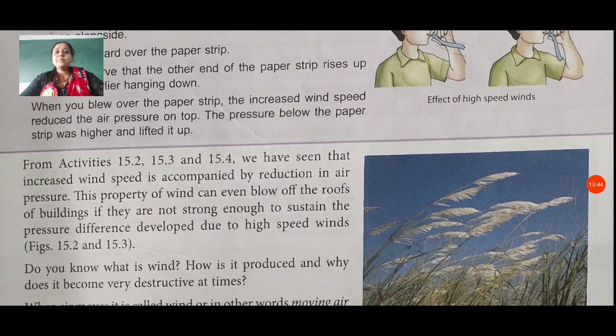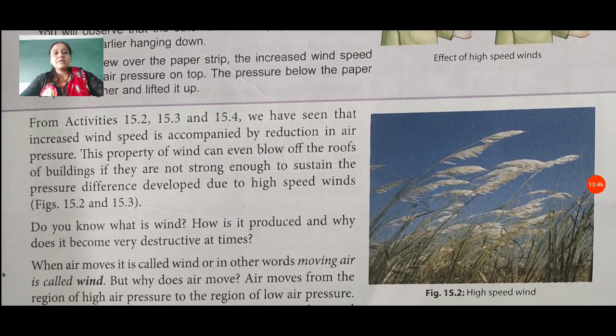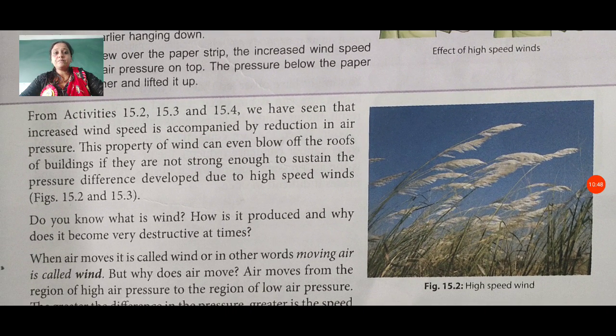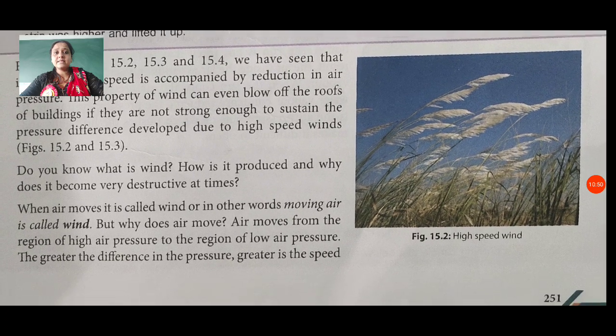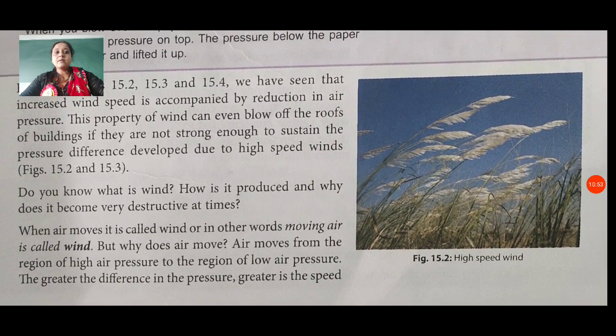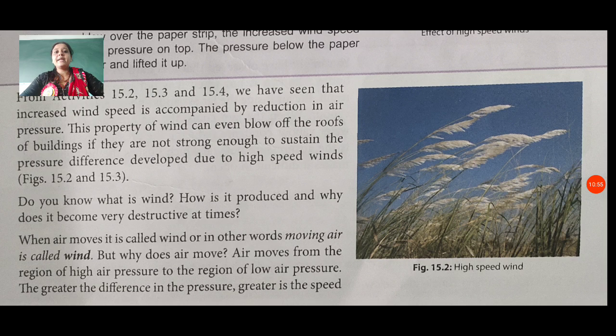From activities 15.2, 15.3 and 15.4, we have seen that increased wind speed is accompanied by a reduction in air pressure. This property of wind can even blow off the roofs of buildings if they are not strong enough to sustain the pressure difference developed due to high speed winds. Many types of houses are not capable, so they can easily go away with high speed winds.